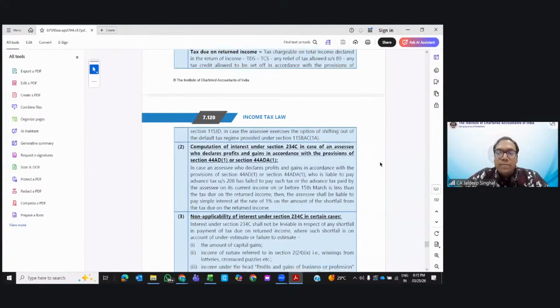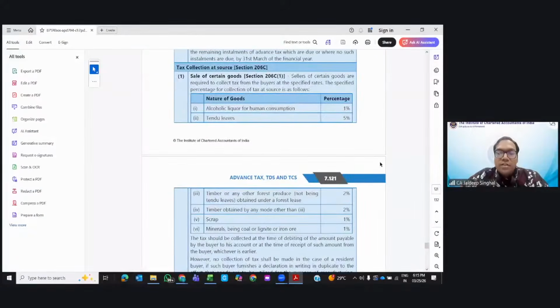Next is computation of interest and TCS provisions. TCS provisions. Navneet, you have already revised the deductions in the last session, right? You have already revised. TCS is for alcoholic liquor, then leaves. Okay, please do remember these numbers. Coal is also very famous sometimes, right? 1%. Timber, 2%, and all forest produce, right?